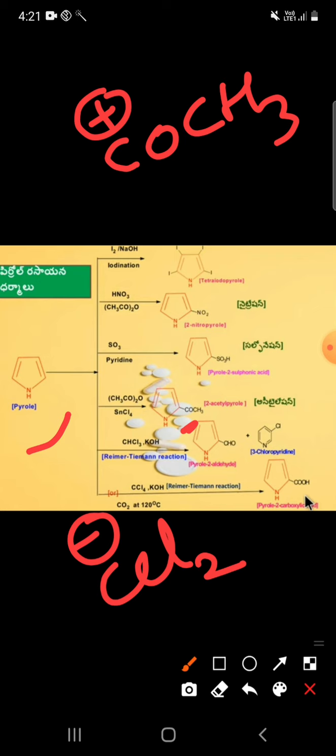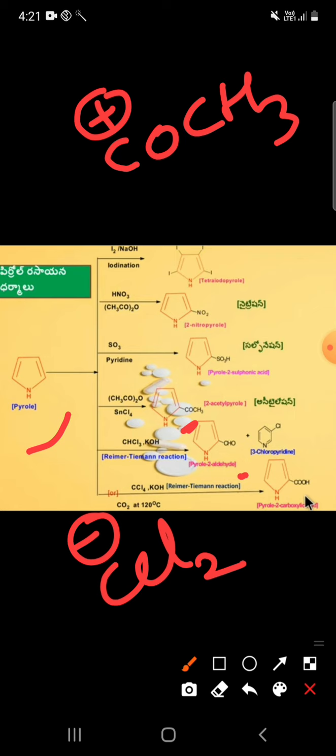CCl2 is treated with KOH and then converted to C double bond OH, which becomes CHO. It is the second position electrophile attack. It is a very important reaction.